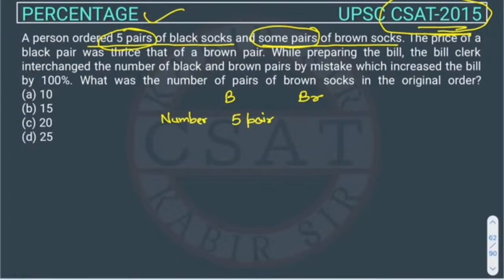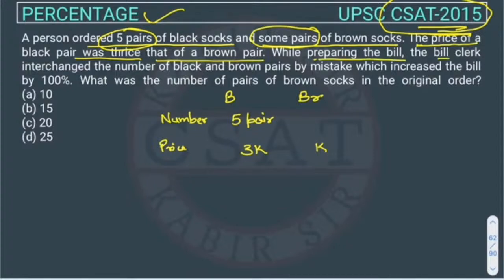The price of a black pair was thrice that of a brown pair. So suppose the price of brown is K, then it will be 3K, because it is given in the question that the price of a black pair was thrice that of a brown pair.